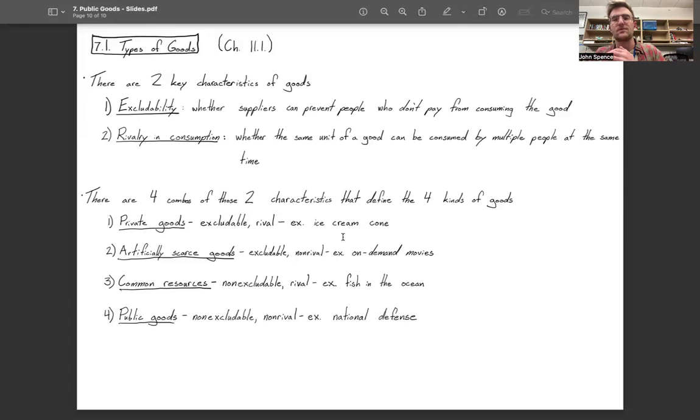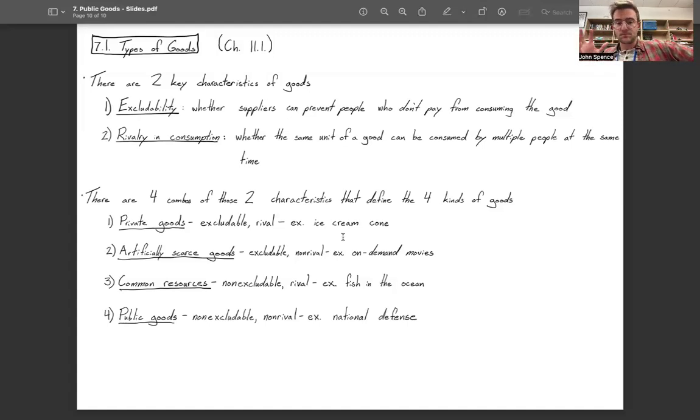It's very difficult for the US military to defend certain people in the US and not others. They can't just defend the people who are honest in their tax returns or pay a certain amount in their tax returns. Anyone who is in the country gets to consume the benefits of national defense.